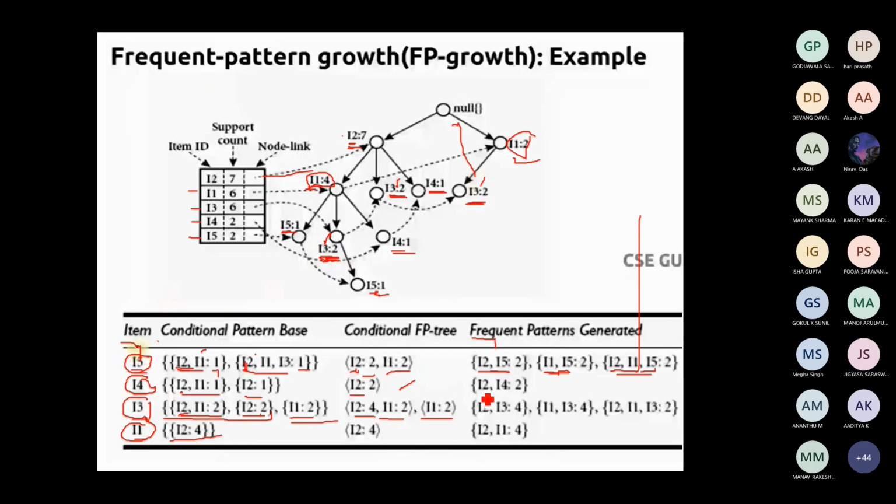We have only one combination, I2 and I4. Okay, and then if you look into I3, we have I2, I3, and then I1, I3, and then I1, I2, I3. So we have 3 combinations over here. So you find out the number of support. If you look over the table also, you can see how many transactions have both I2 and I3, how many transactions have I1 and I3, how many transactions we do have with I1, I2, and I3.